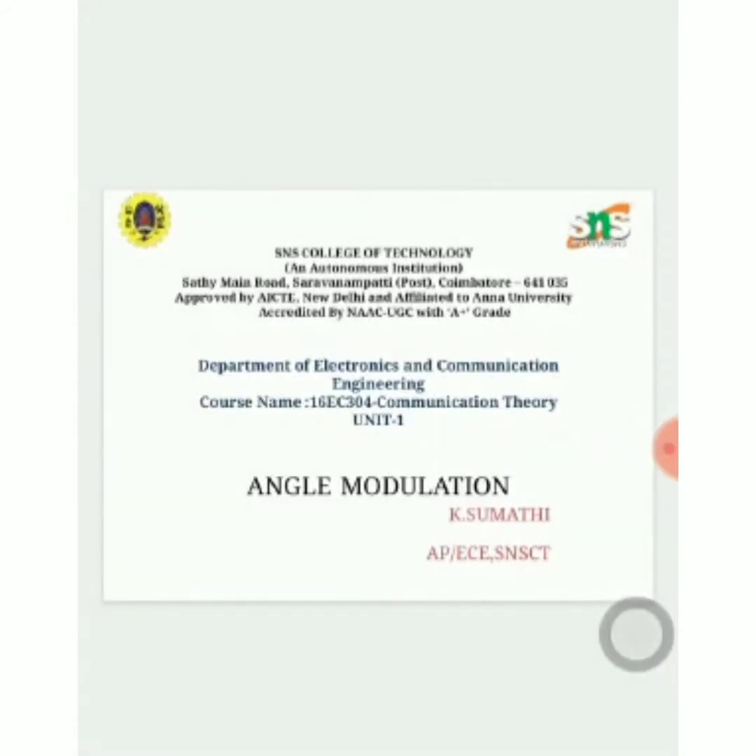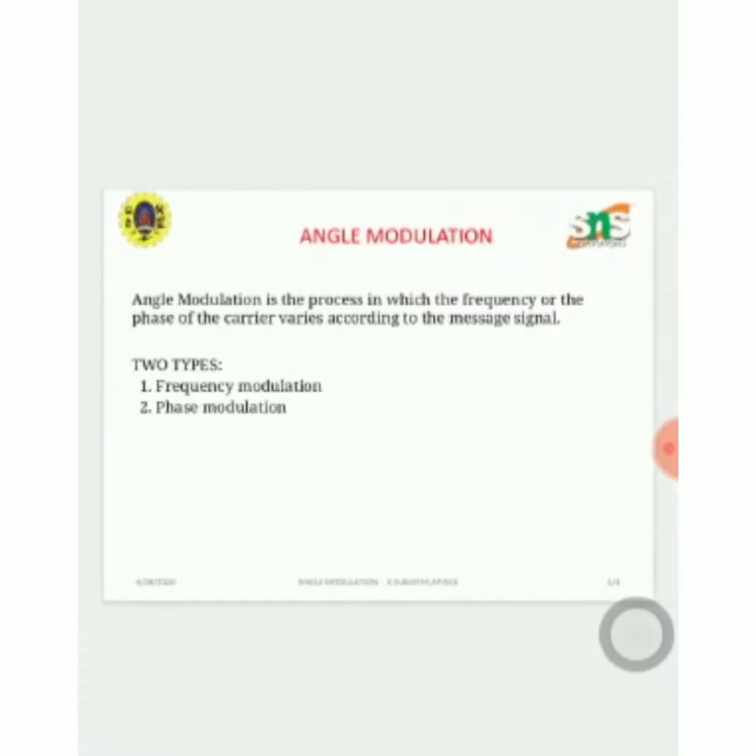Good morning to all. Today we are going to discuss angle modulation. Angle modulation is the process in which the frequency or the phase of the carrier signal is varied according to the input signal or message signal. The message signal is also called the modulating signal.